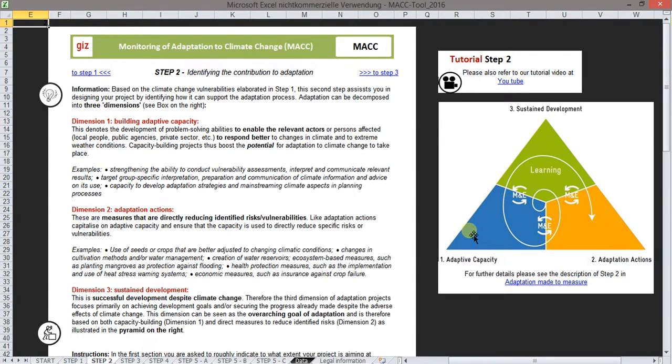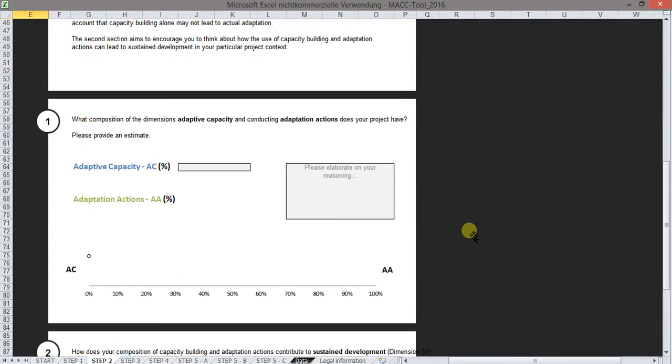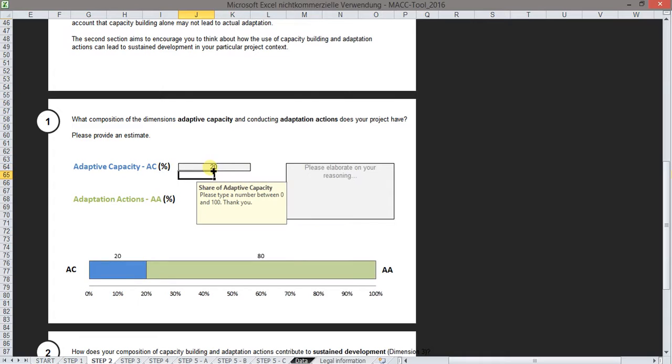In the first action field, you are asked to describe the proportion of your project referring to dimension 1, adaptive capacity, and dimension 2, adaptation action. Your estimation of the percentage can be based on the current project outline and planning and serves as a rough estimate. The purpose is to reflect how the adaptation process is being supported by the project. You can fill in your estimates in this box, and the tool will automatically calculate the further percentage. For example, if you put in 20% for adaptive capacity, it will automatically calculate 80% for adaptation action. You also can see your estimate down here in this chart.